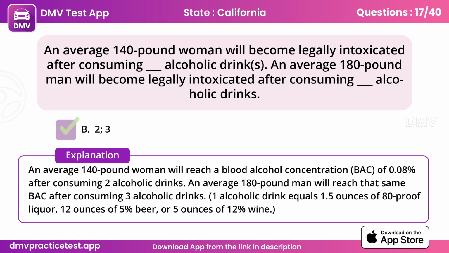An average 140-pound woman will reach a blood alcohol concentration, BAC, of 0.08% after consuming 2 alcoholic drinks. An average 180-pound man will reach that same BAC after consuming 3 alcoholic drinks. 1 alcoholic drink equals 1.5 ounces of 80-proof liquor, 12 ounces of 5% beer, or 5 ounces of 12% wine.